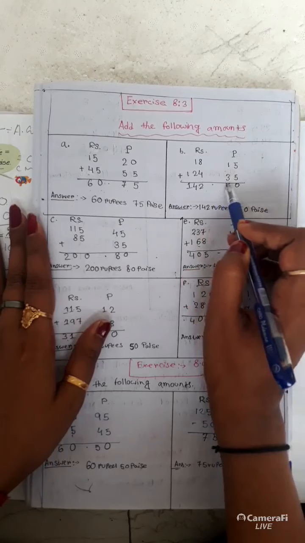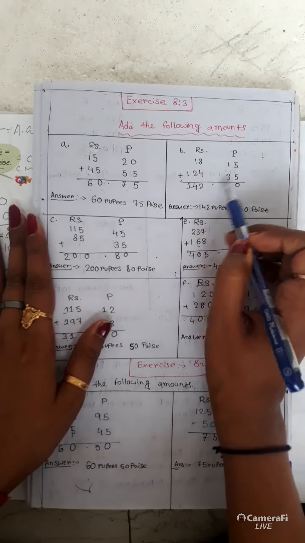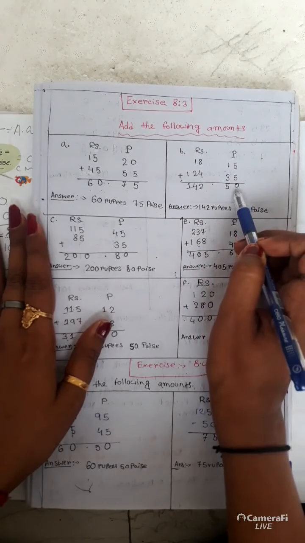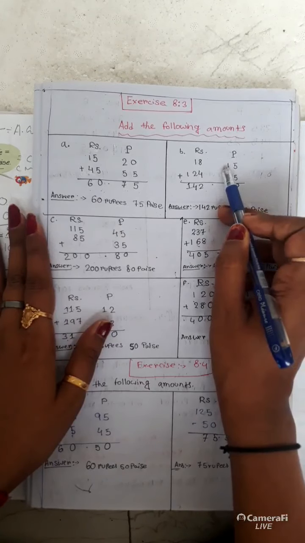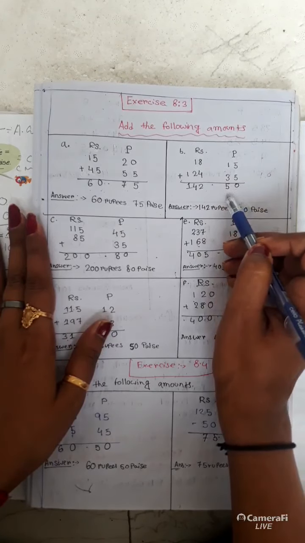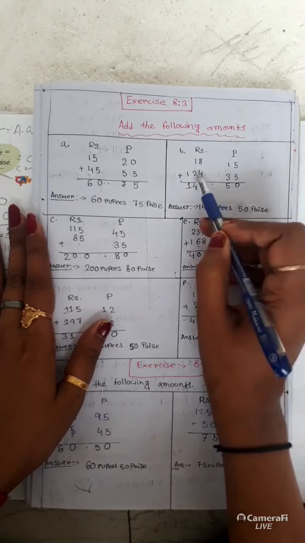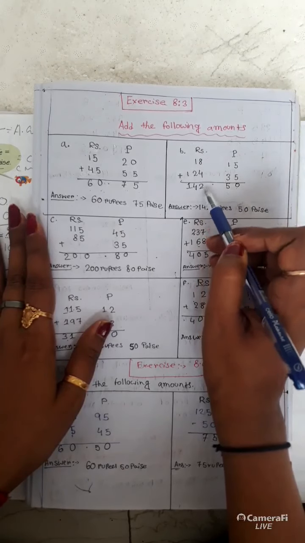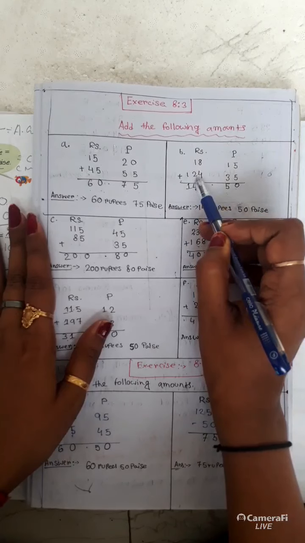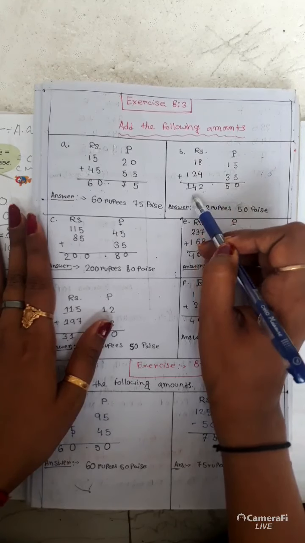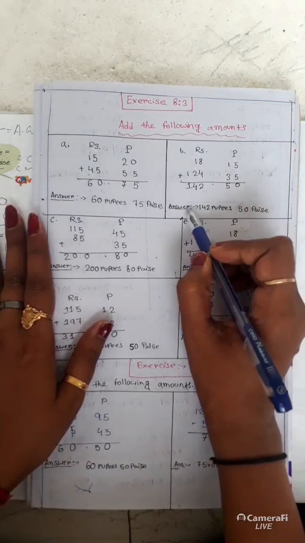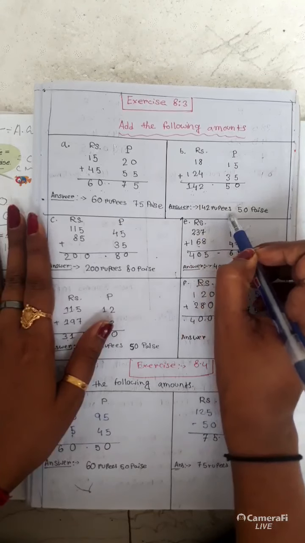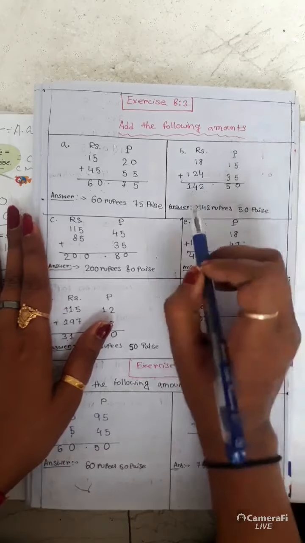124 rupees 35 paise. So if we add, 5 plus 5 is 10. So 0 I have written, 1 will be carried over here. 3 plus 1 is 4, plus 1 is 5. So 8 plus 4 is 12, 2 and 1 carried. 2 plus 1 is 3, 3 plus 1 is 4, and here 1 will remain as 1. So the answer will be 142 rupees and 50 paise. Clear?